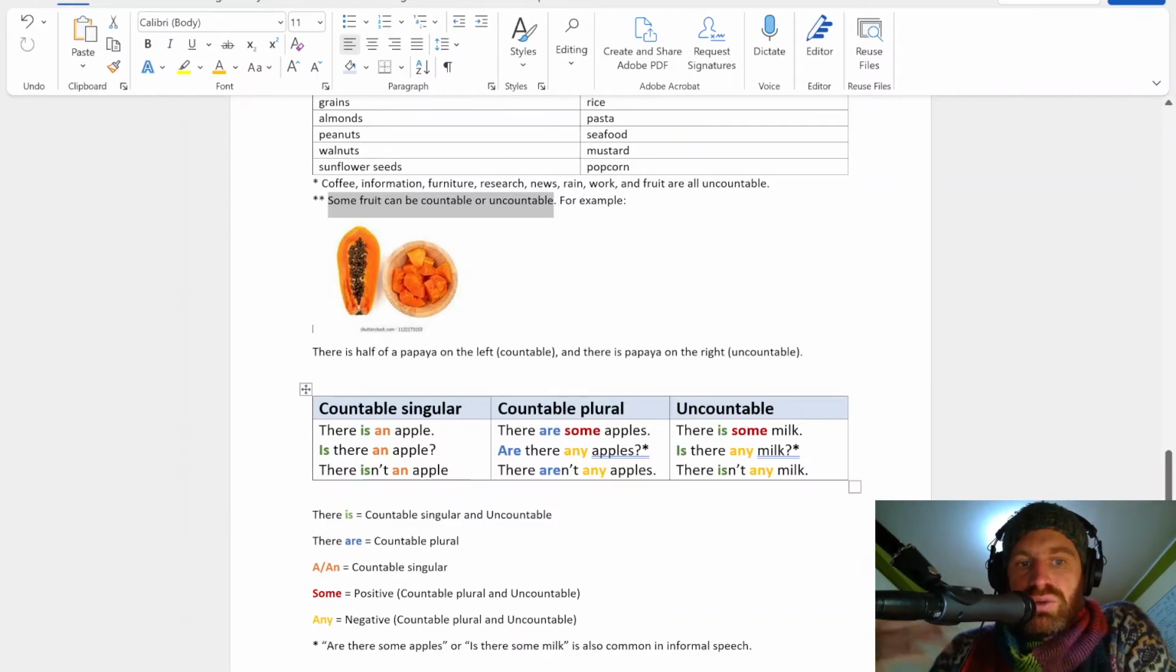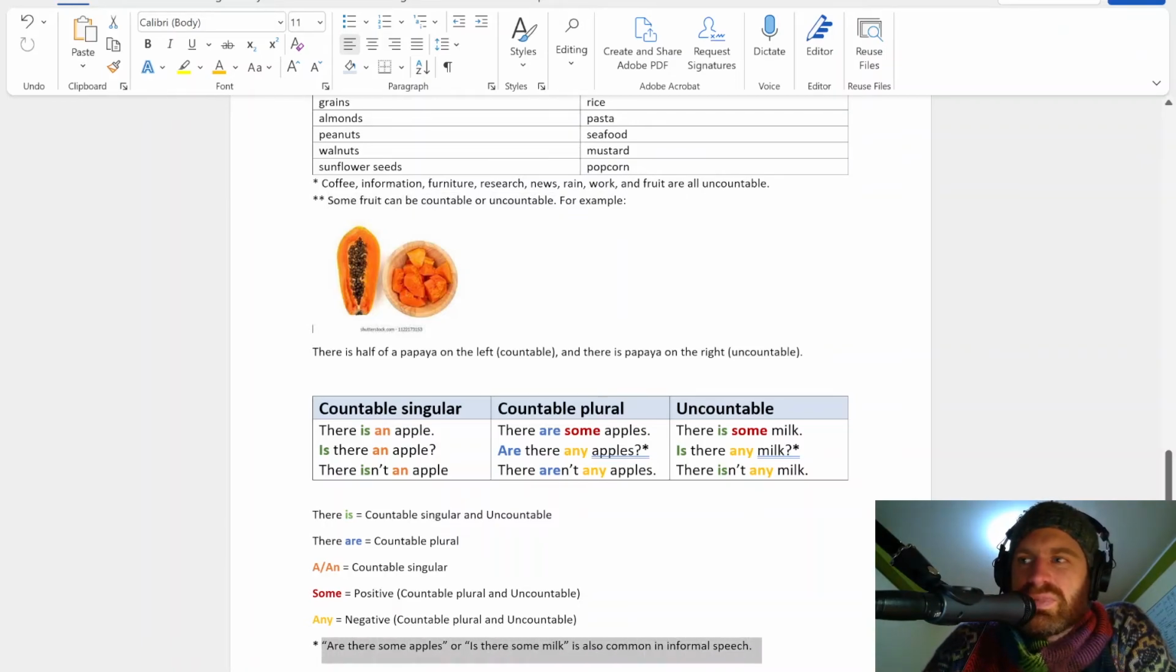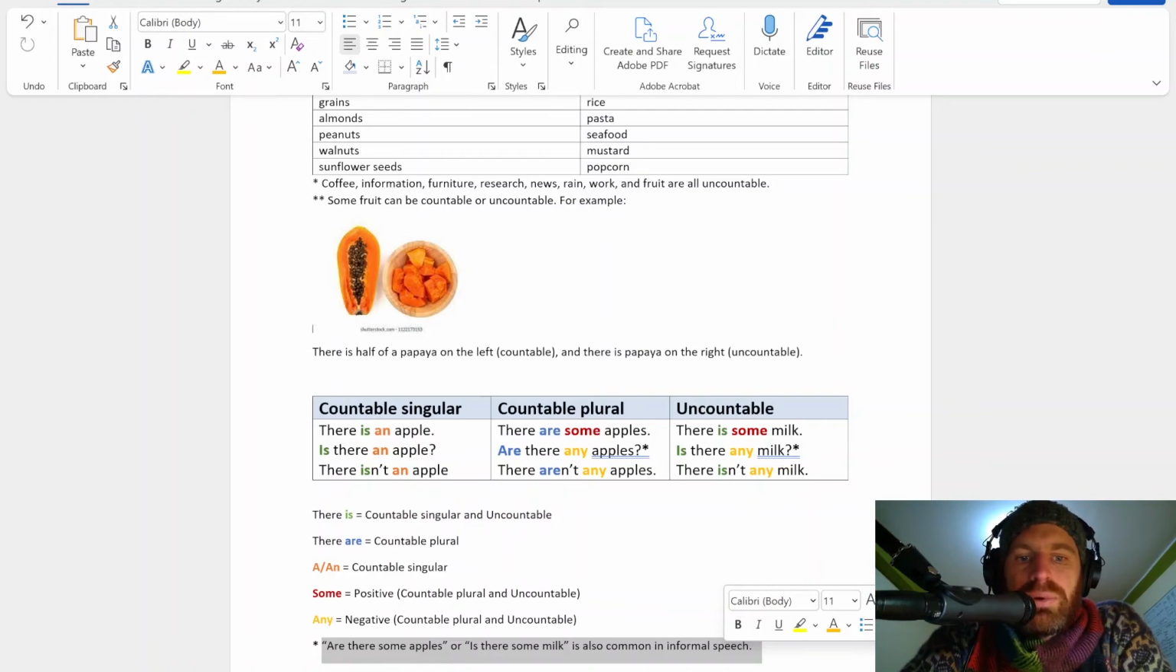So these are the basic rules. You can see an explanation below. And right at the bottom, I give you an exception. Sometimes we say, is there some milk? Are there some apples? Don't worry about this, but you will hear this sometimes in informal speech.